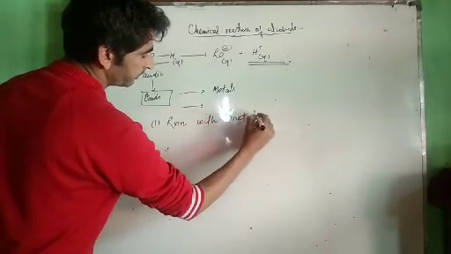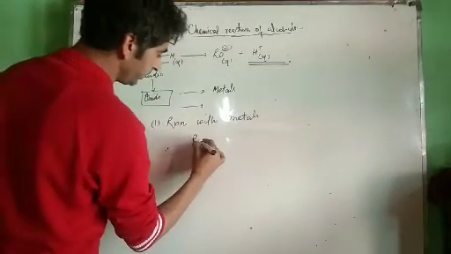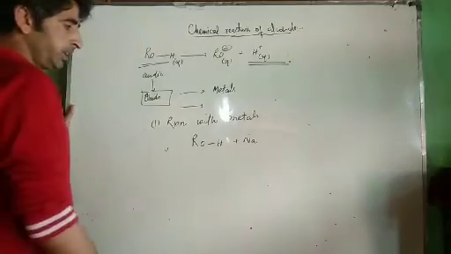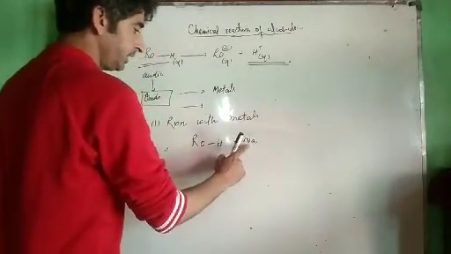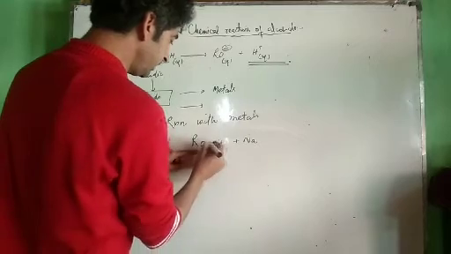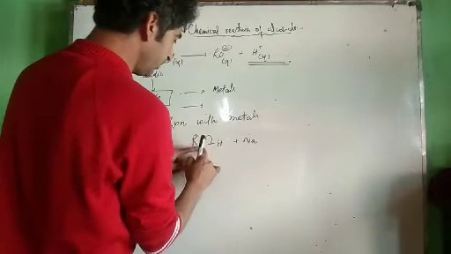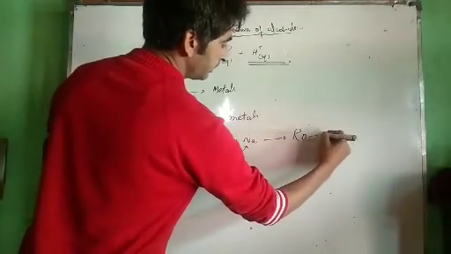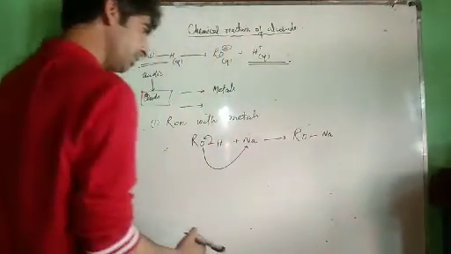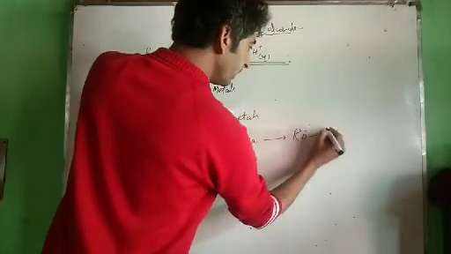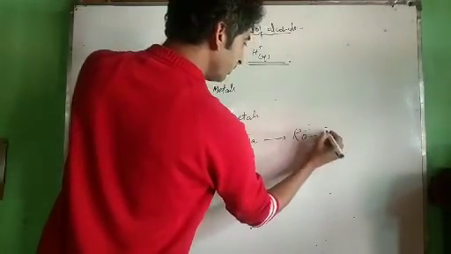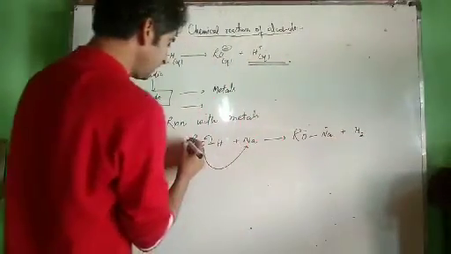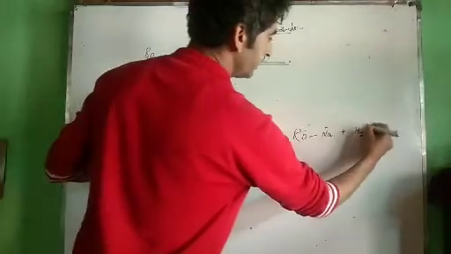Reaction with metals, for example, reaction with sodium. This is our ROH. We treat it with sodium. First sodium ionizes to give sodium positive ion. Now this bond breaks over here and we get RO negative. This RO negative attacks sodium and we get the salt, that is RONa, in the form of ions. This is the ionic compound RONa, plus we get hydrogen. If I take this twice, hydrogen gas is liberated.